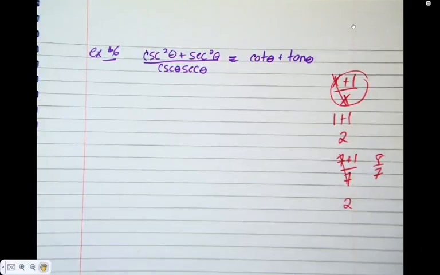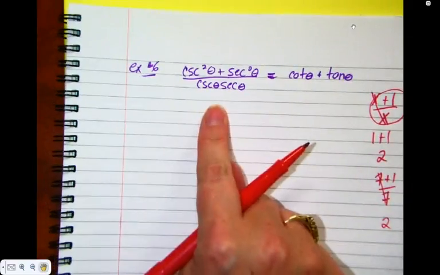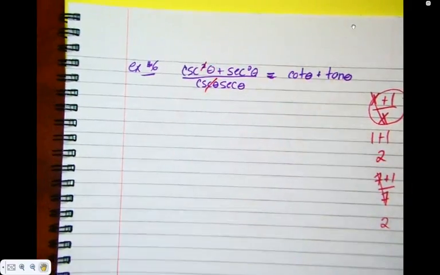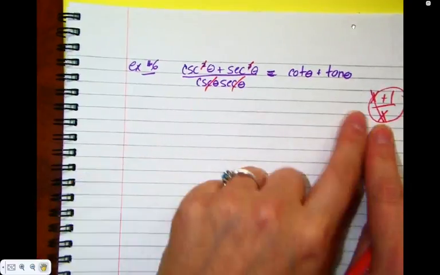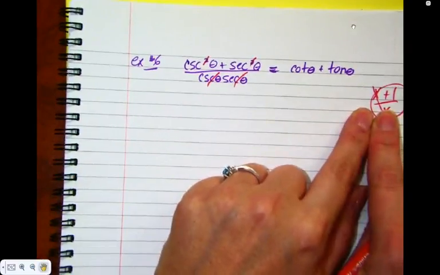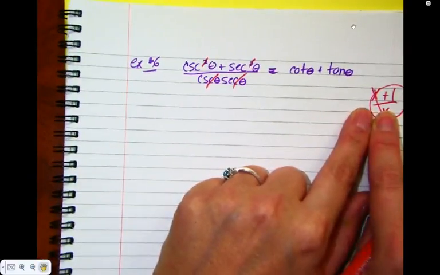You cannot simplify. What your brain is going to want to do is cancel the cosecant on the top and the secant on the bottom. That's what your brain is going to tell you to do because it looks like there's one on the top and one on the bottom. But according to this, you cannot cancel half a binomial. I'm going to say that probably 1,000,000 times between now and the end of the year. You cannot cancel half a binomial.